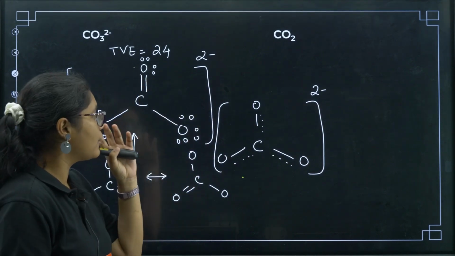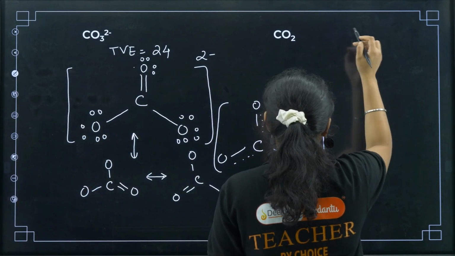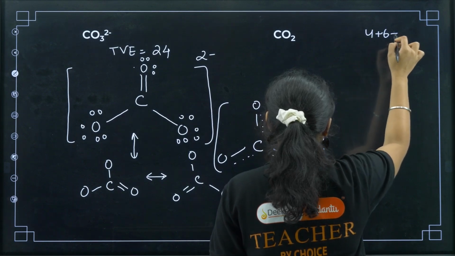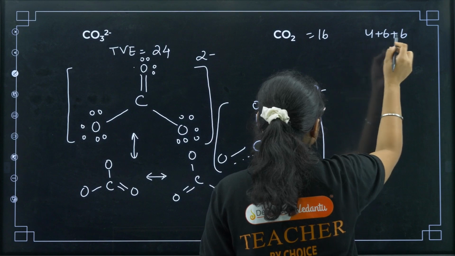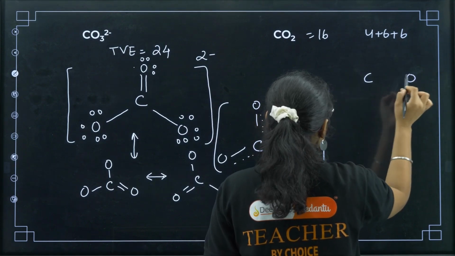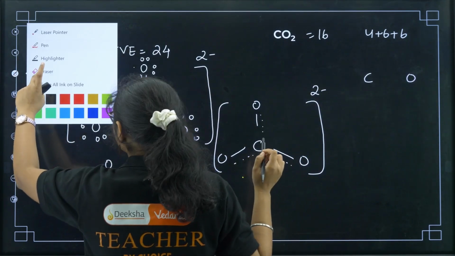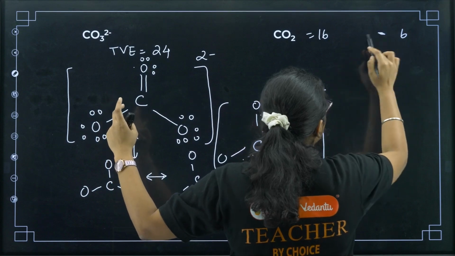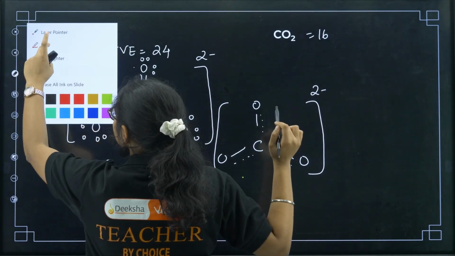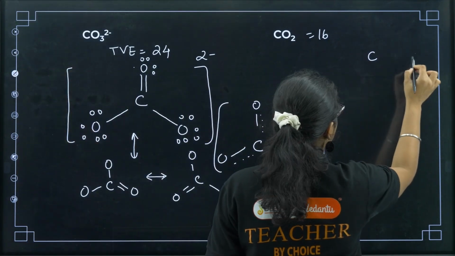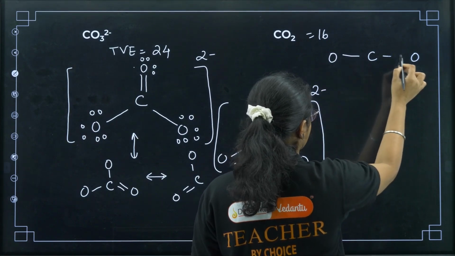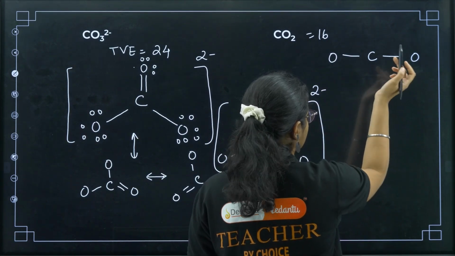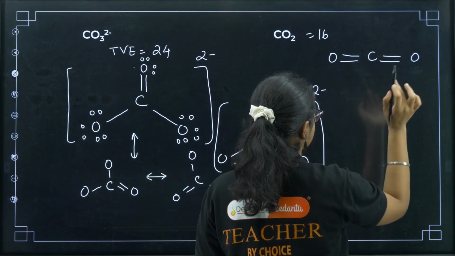Got it? Now if you see CO2, here also 4 plus 6 plus 6, so we have 16 valence electrons. So here we have oxygen and oxygen. Let me draw it like this. We have C double bond O and double bond O. Now I'll put lone pairs, 1 2 3 4, then to satisfy the octet, 5 6 7 8.